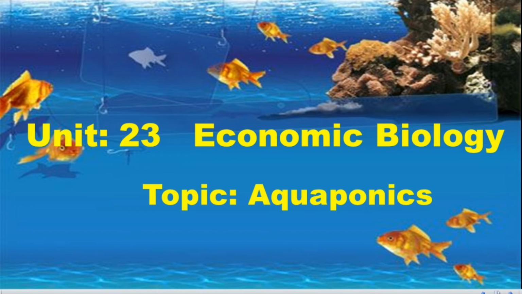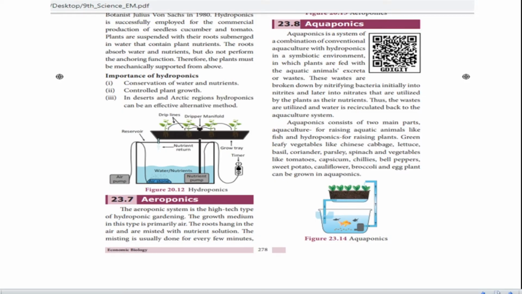Unit number 23, Economical Biology, topic aquaponics. In the previous class we studied hydroponics. Today we are going to study aquaponics. When you hear this word, aquaponics, it's a new name for you. So what is aquaponics? Today we are going to study it, in our textbook, page number 278.